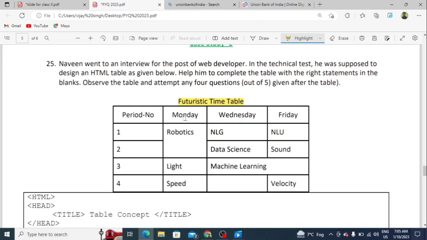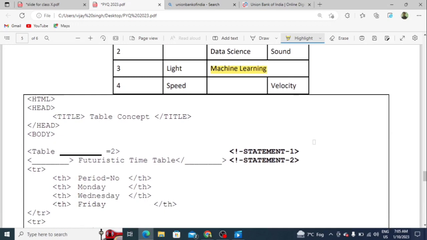And this is period number 1, Monday and Wednesday. Students, let's see this table. You can easily find that this table consists of row span and column span. Where is the row span? Students, here is the row span. And where is the column span? Here is the column span. Students, in these simple questions, the code is given. You have to only write the missing portions. Let's see. This is the table. HTML, head, table title. The head will be closed, and then body.